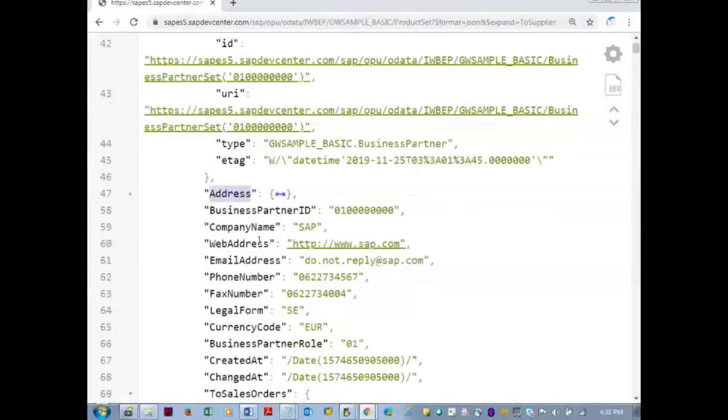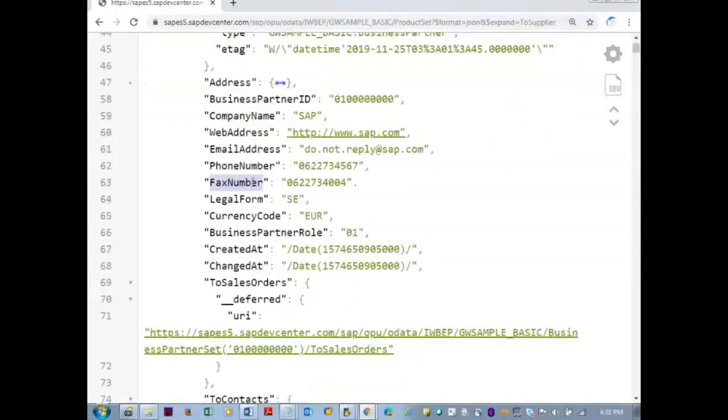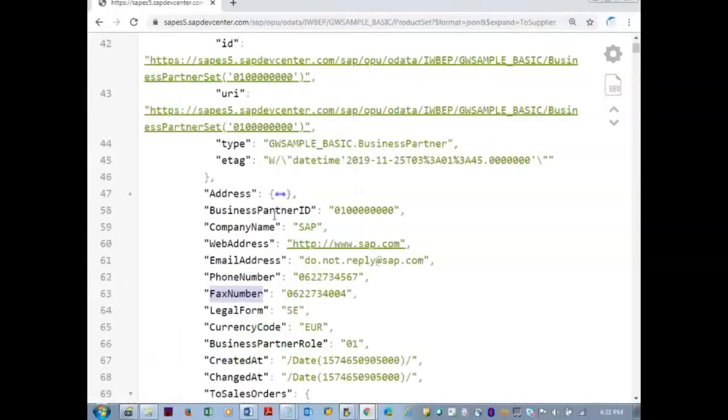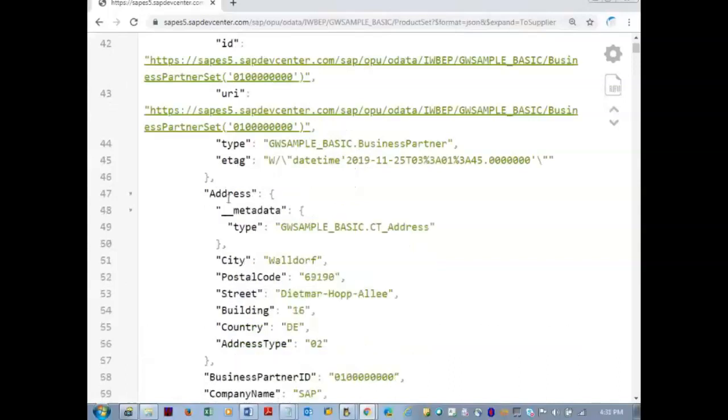Address property is there, business partner ID, company name, web address, email address, phone number, fax number. See, inside this another address you have city, postal code, street. So I will show you how we can pull this data also, which is very important in our SAP UI5 when the entity sets are referenced.